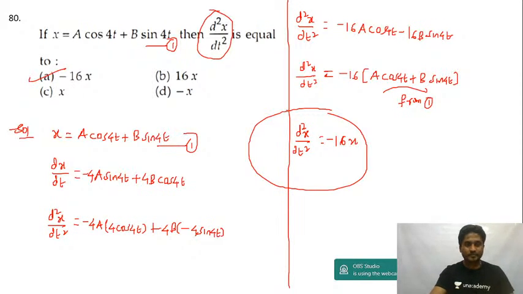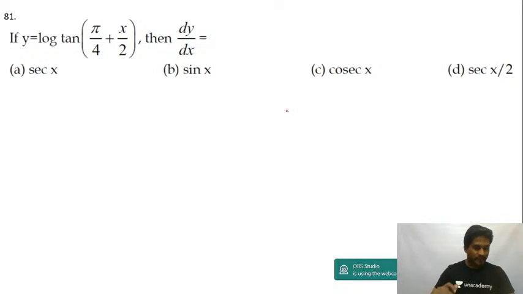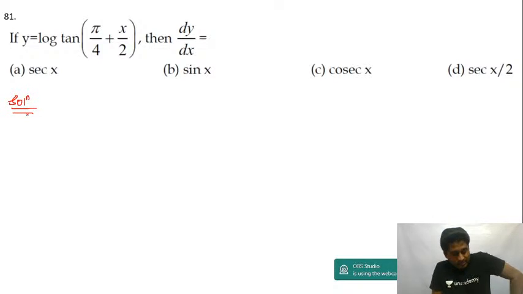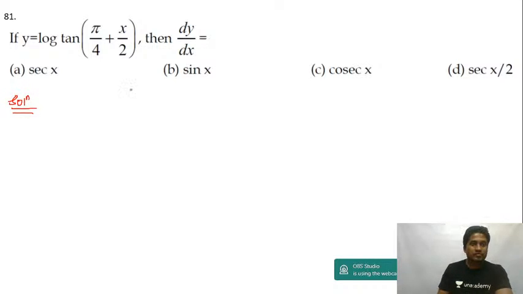Question number 81. All these are PYQs of Comedk, guys. y is equal to log of tan of pi by 4 plus x by 2. If I differentiate once, dy by dx is equal to, differentiation of log x is 1 by x, so differentiation of log tan x will be equal to 1 by tan x. It will be equal to 1 by tan of pi by 4 plus x by 2.